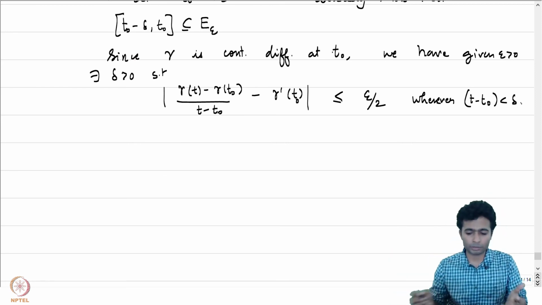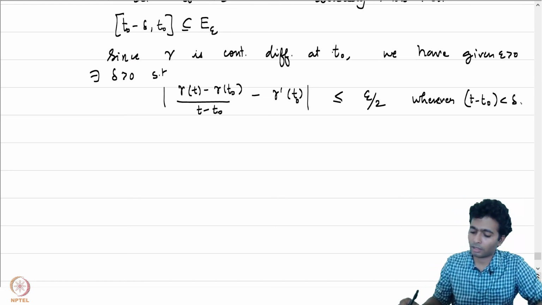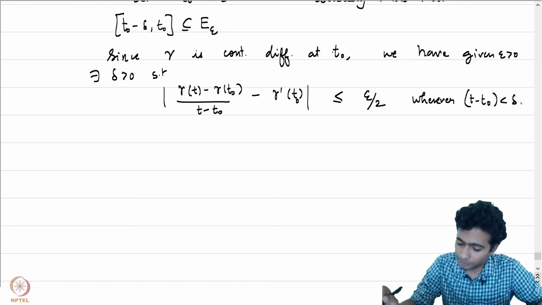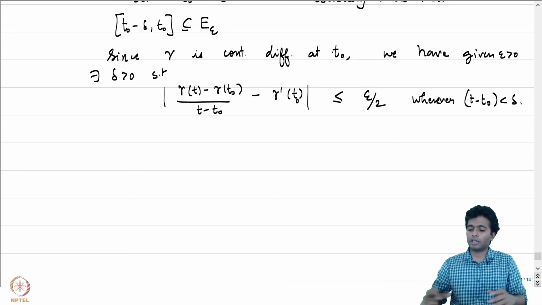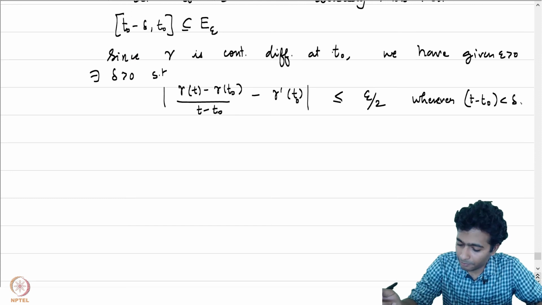So let's assume delta is small enough so that T naught to T naught plus delta is contained in AB. So this is the epsilon delta definition of differentiability that is being used here.